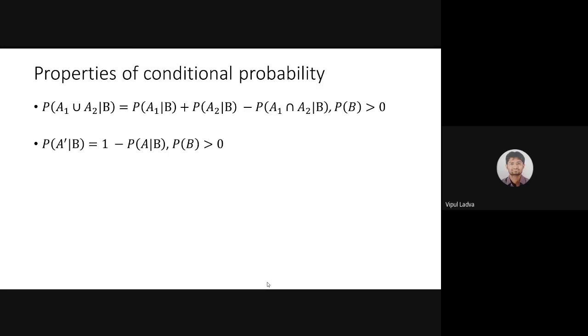Now, can any of you help me by providing the formula for the probability for event G under the condition event H? Can any of you unmute your mic and help me with the formula, the probability P of occurrence of event G under the condition event H has already occurred?